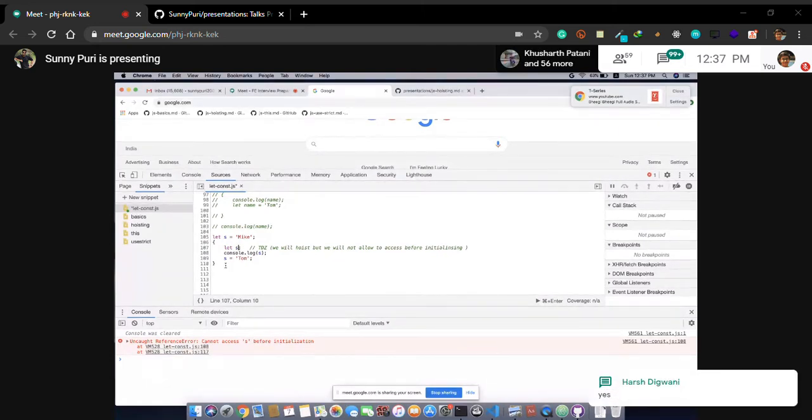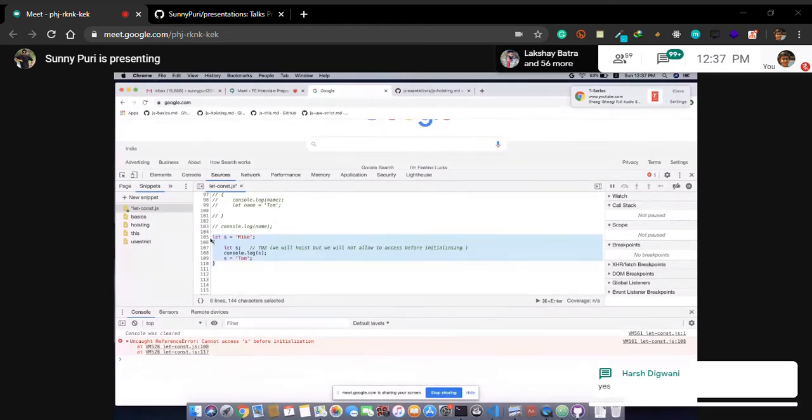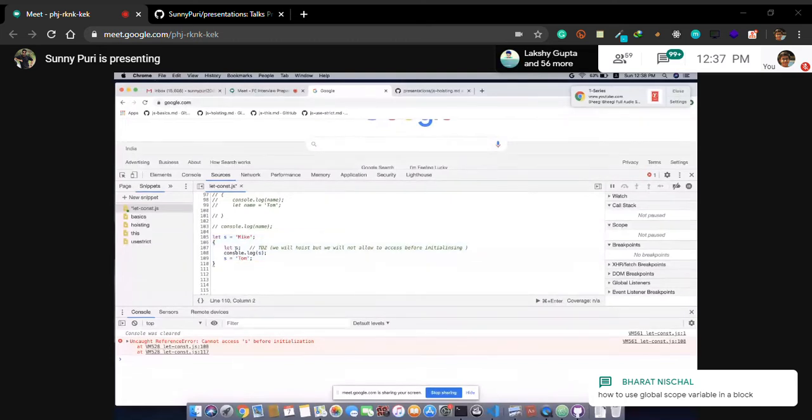Okay, let's see the next quiz. You'll get to know why they have done it like this. So in case of hoisting, what is happening? How to use a global scope variable in a block with the same name? You cannot use it. Let's try.